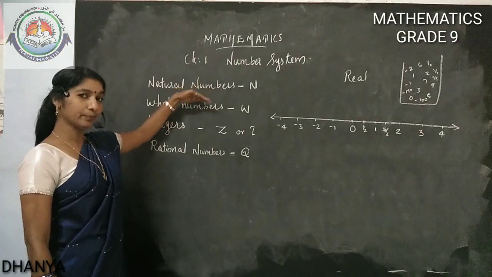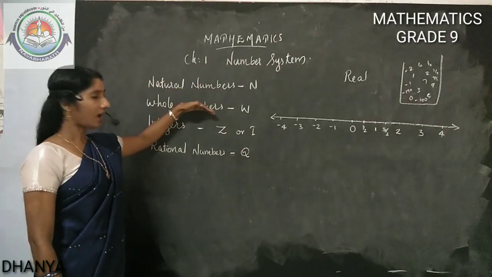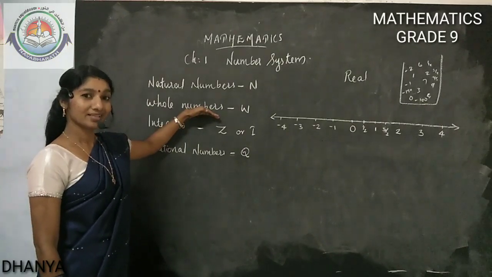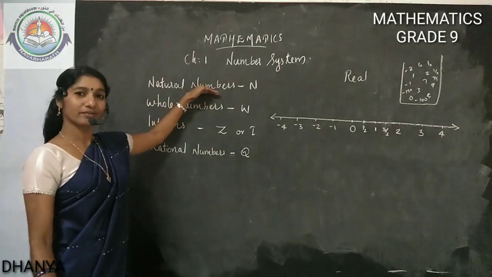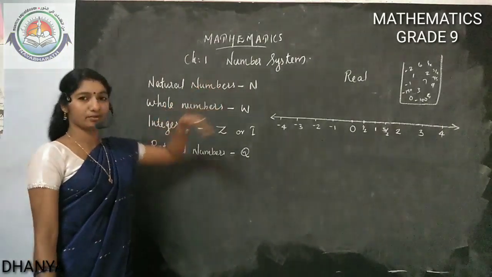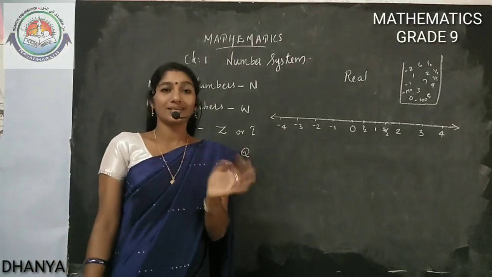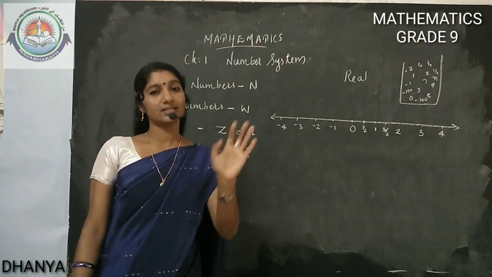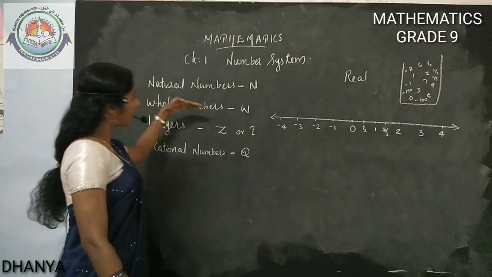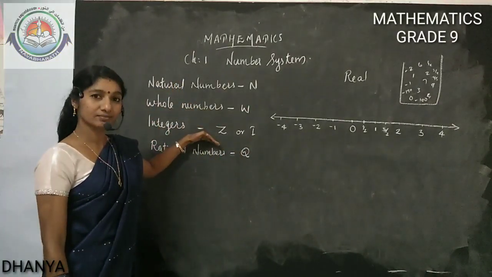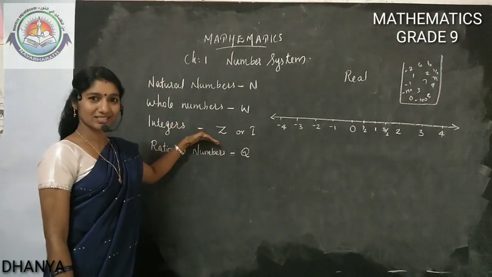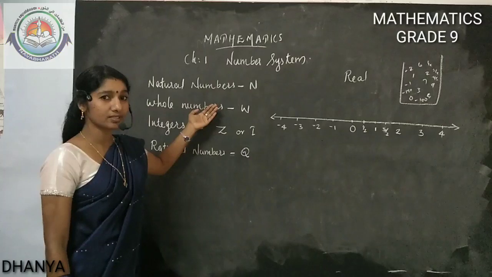Natural numbers become whole numbers. Are all natural numbers whole numbers? Yes. All natural numbers we can call whole numbers. See one example, 5. 5 is a natural number, plus 5 is a whole number. 7 is a natural number, plus 7 is a whole number. Are all whole numbers integers? Yes. Are all integers whole numbers?